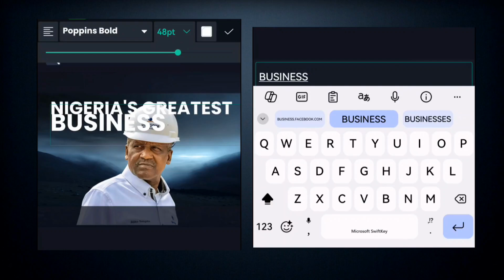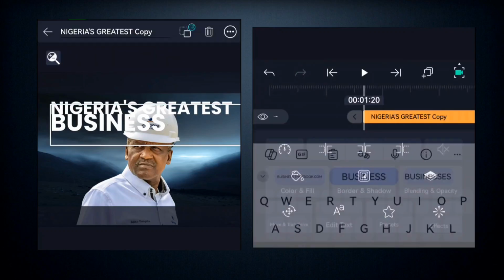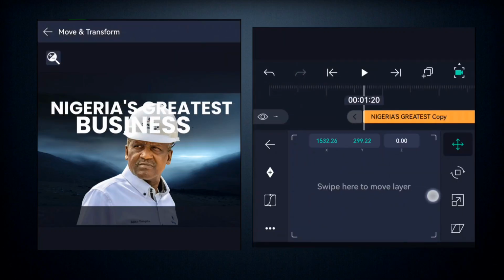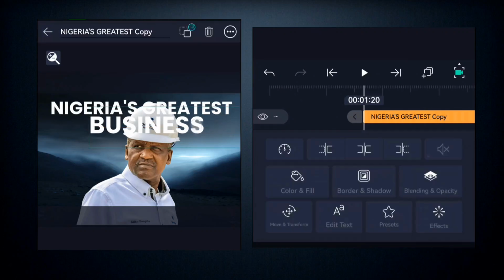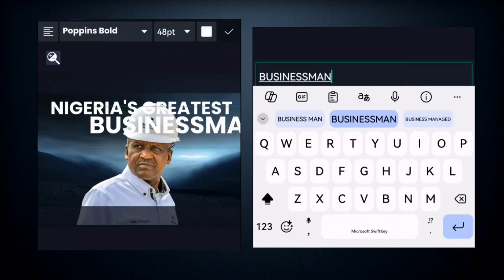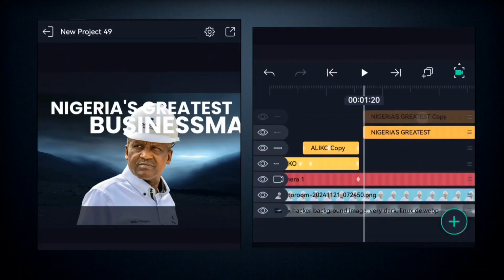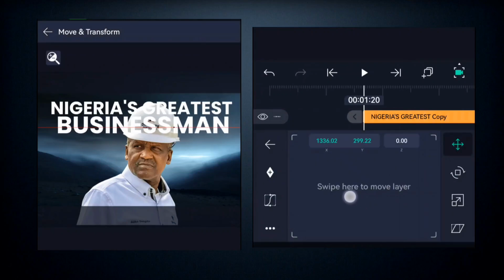So you can increase the text like this, and then you can actually write businessman. You're going to change that later, but then you can place it right here, okay? And you're going to go back here and put the businessman. All right, you can do that depending on when you want to do it. So here you're going to come and adjust it right here.